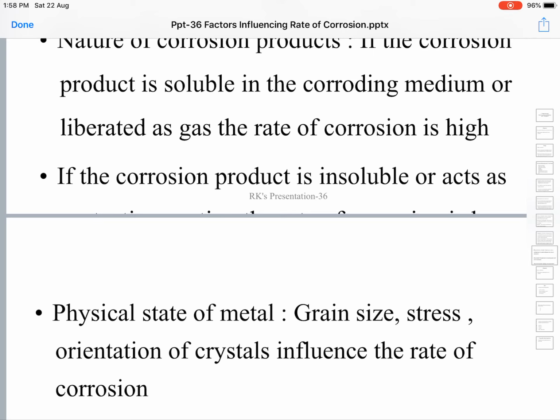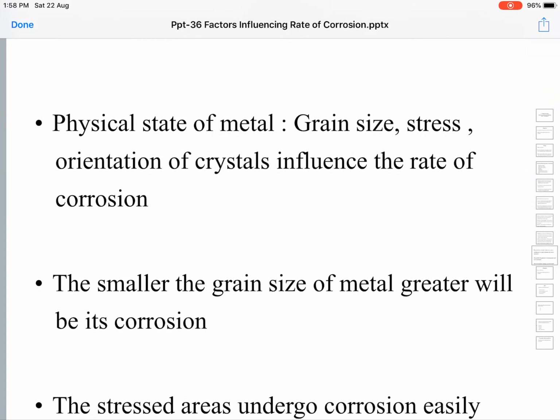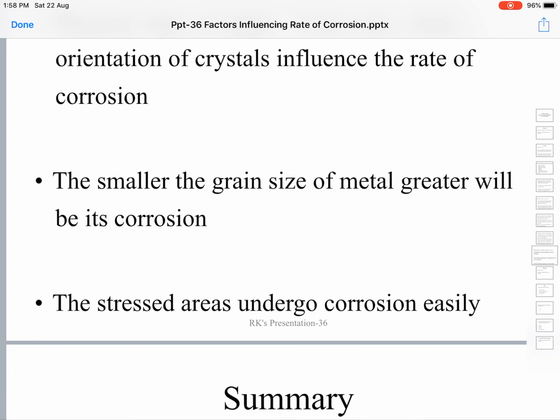And corrosion also depends upon the orientation of the crystals. That also influences the rate of corrosion. The smaller the grain size of the metal, the greater will be its corrosion, because of the increased surface area, and it is the surface of the metal that is coming into contact with the environment. So the more the surface area, the more the contact with the environment, and the higher will be the rate